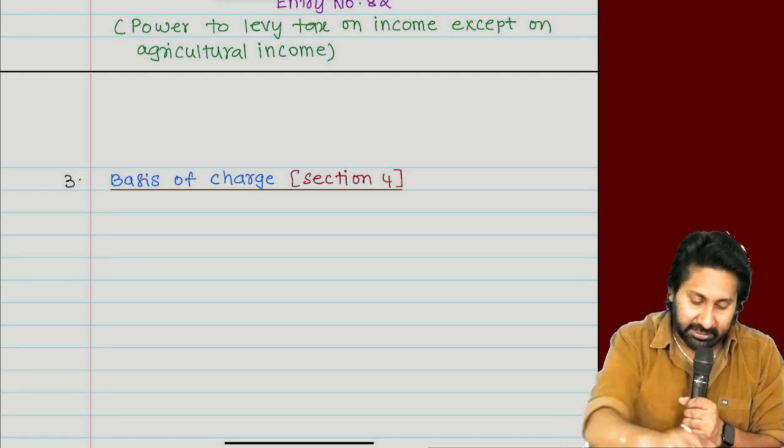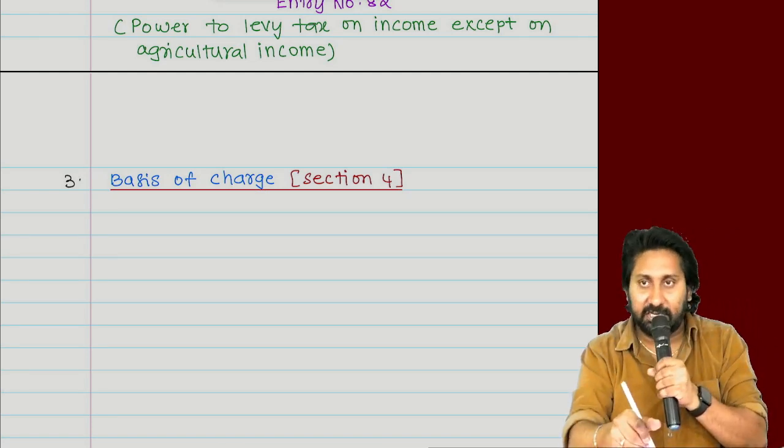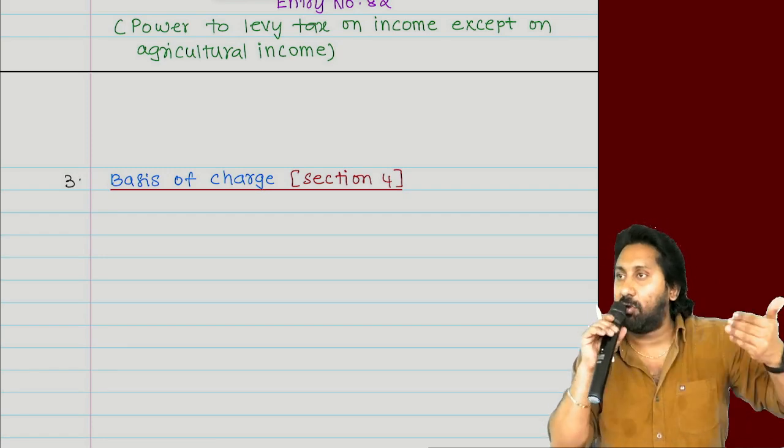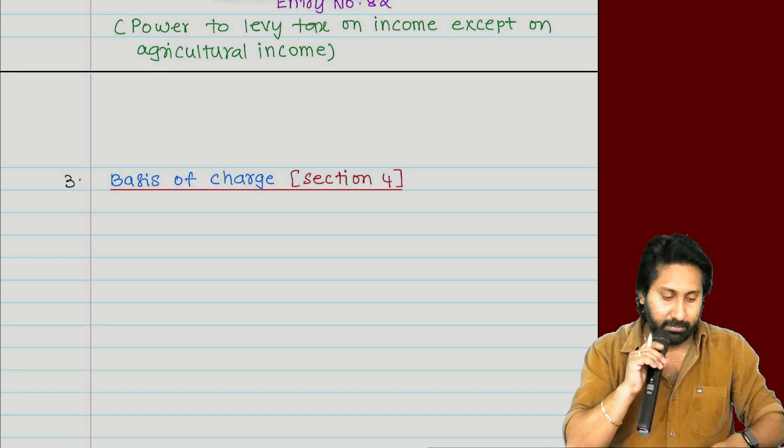First, write down the basis of charge in a simplified format. After that, we will read three definitions and write down the notes as well.